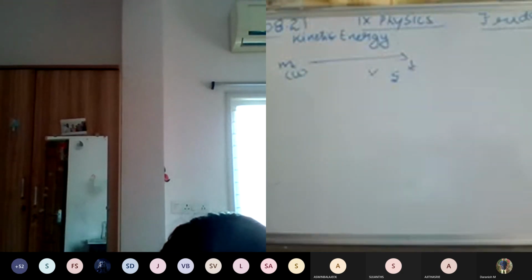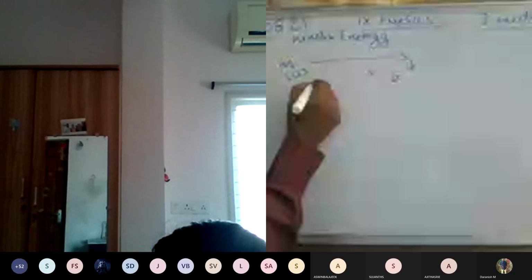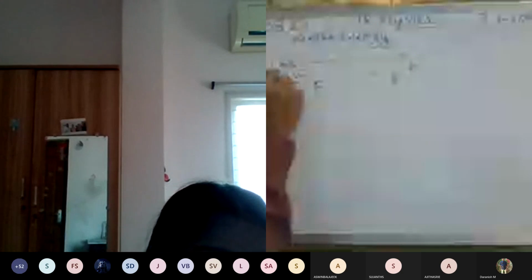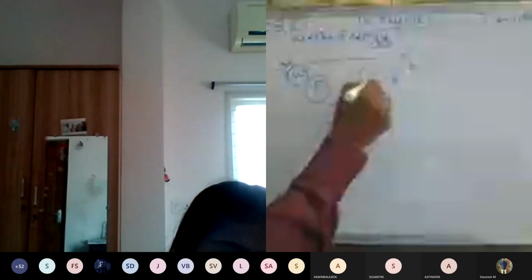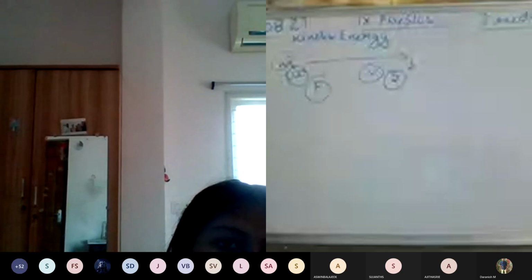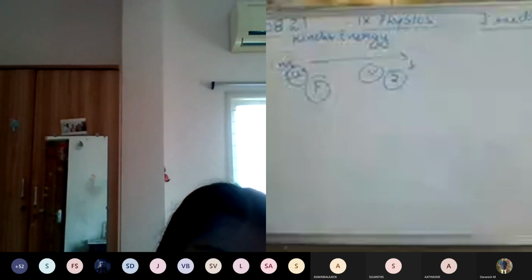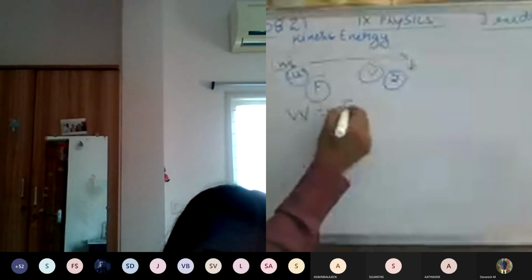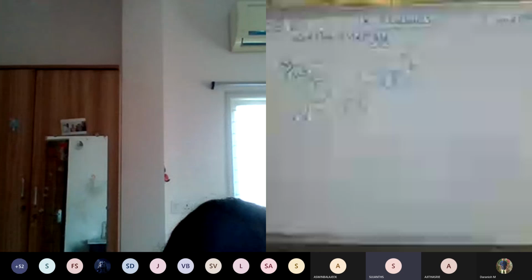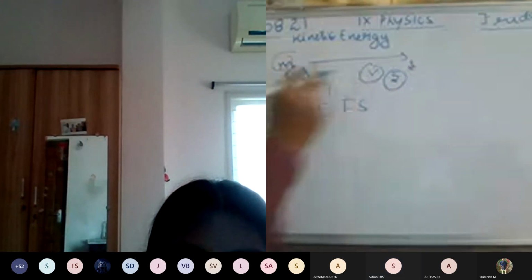The force applied is F. So we have m, u, F, v and s. According to the work done, W is equal to Fs. Because of the work done, the object attains velocity v.